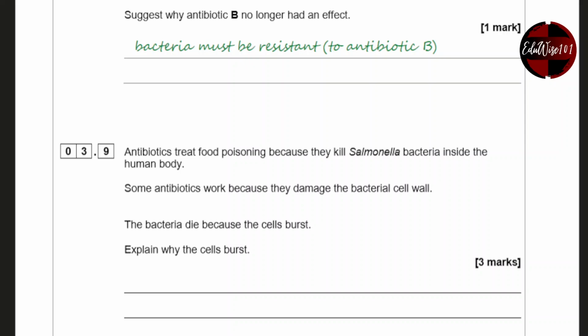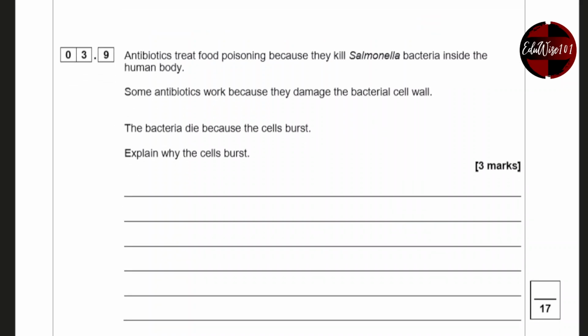Antibiotics treat food poisoning because they kill Salmonella bacteria inside the human body. Some antibiotics work because they damage the bacterial cell wall. The bacteria die because the cells burst. Explain why the cells burst. Now, if the cells are bursting, that's mainly because the cell is actually getting bigger and bigger.